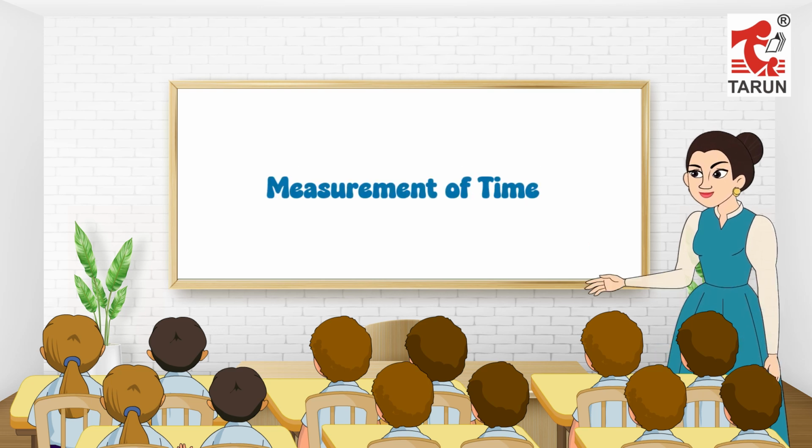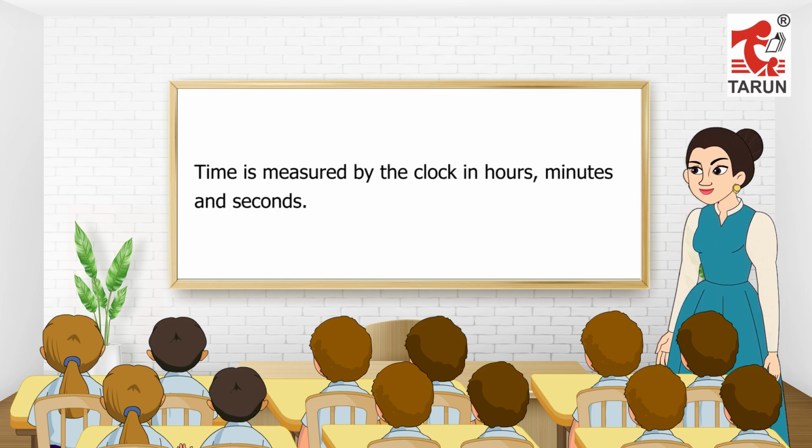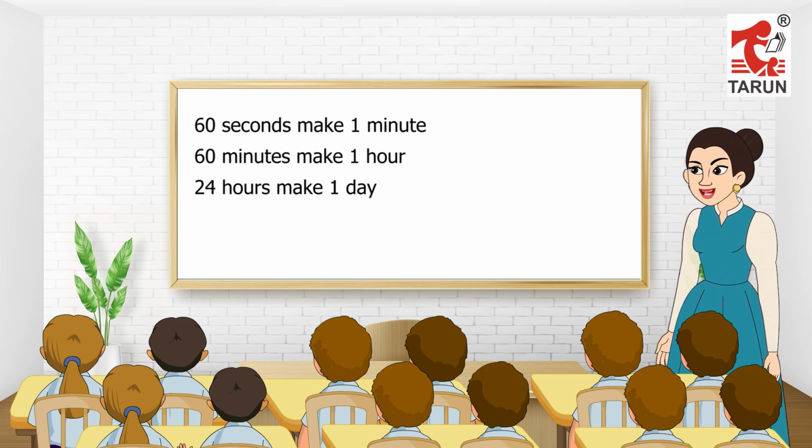Measurement of time. Time is a very important part of our life. We follow a certain time-bound schedule to be able to carry out our everyday activities. Time is measured by the clock in hours, minutes and seconds. 60 seconds make 1 minute. 60 minutes make 1 hour. 24 hours make 1 day. 7 days make 1 week. 52 weeks make a year.